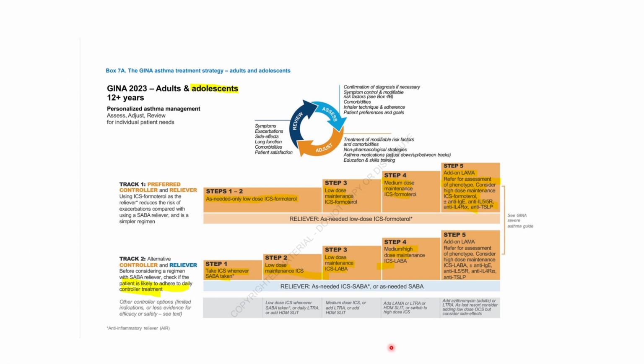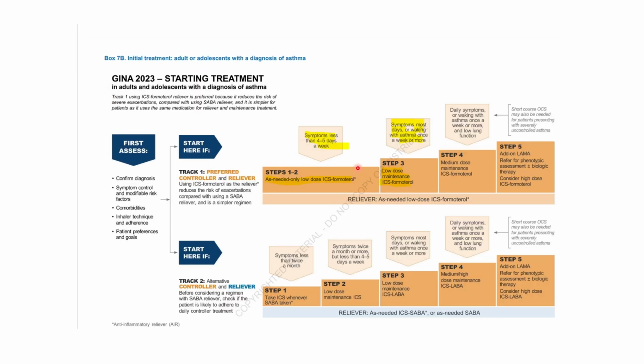So, now we'll speak about the treatment. This is for adolescents, which is more than 12 years. Let's just skip this one and see this beautiful picture. This will be boring also, but there's no other solution. If the patient is experiencing symptoms less than 4 to 5 days a week, we will just give him a low dose ICS.